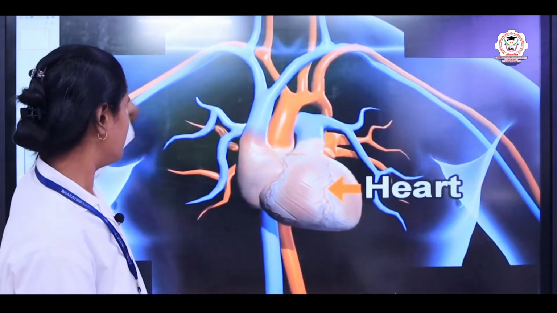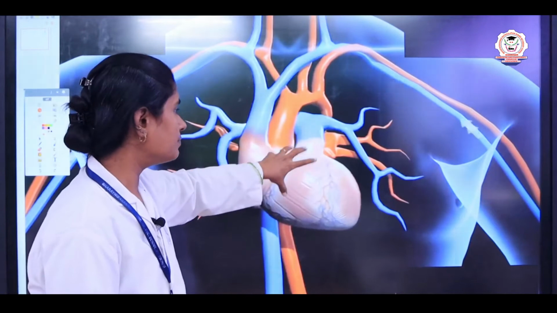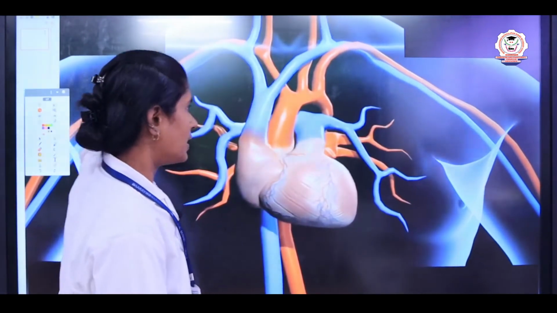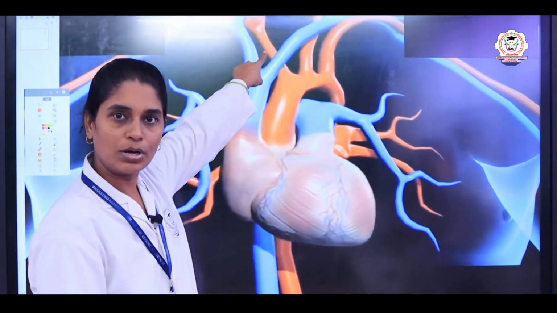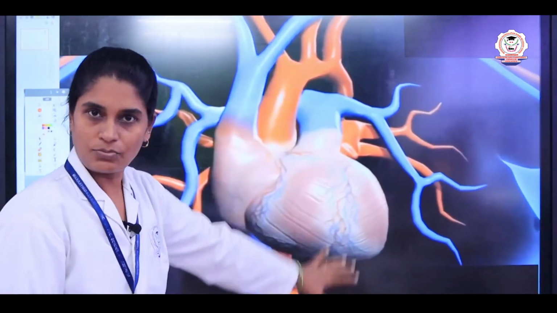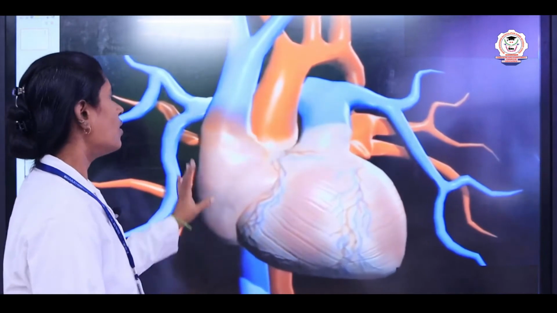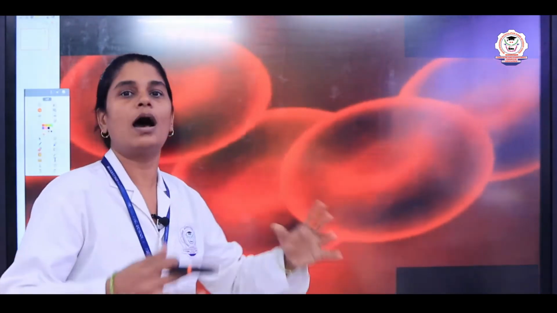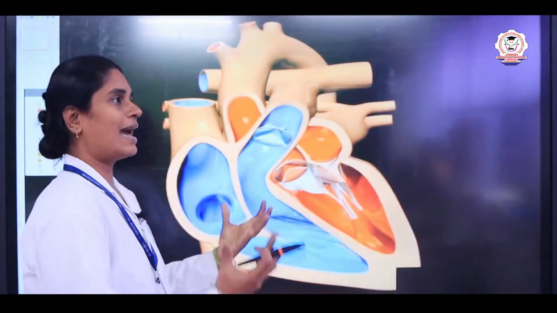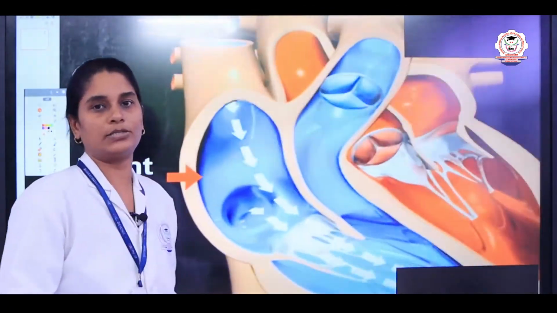The heart pumps the blood to all the parts of our body through these blood vessels. You can see a red color and blue color, right? These are all the blood vessels. What is the heart supplying? The heart is supplying the blood, and this blood carries the nutrients and oxygen to all the parts of our body.